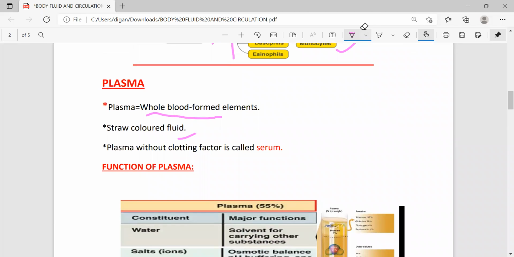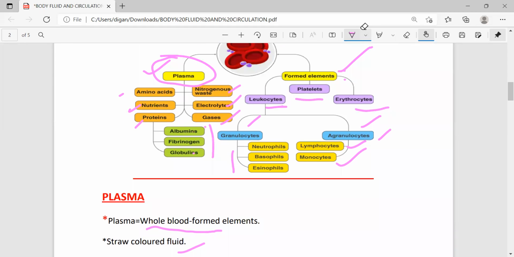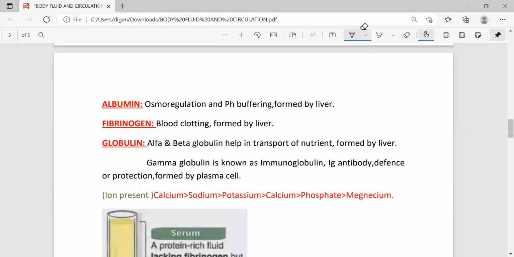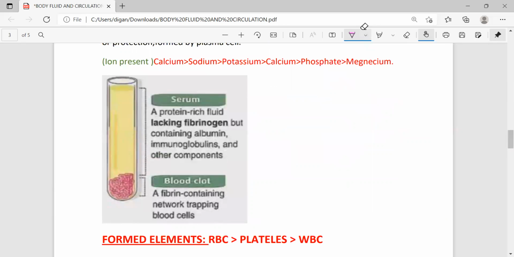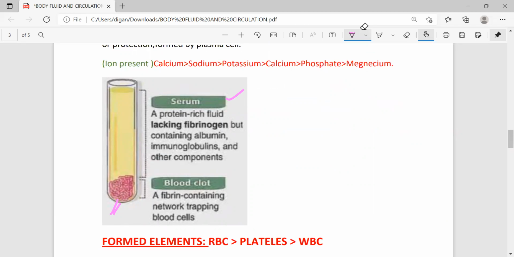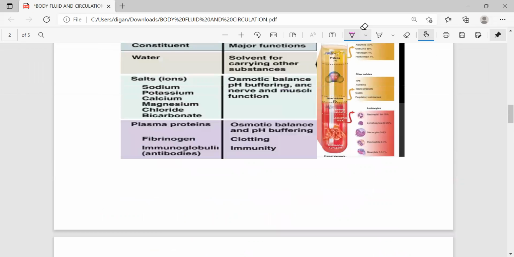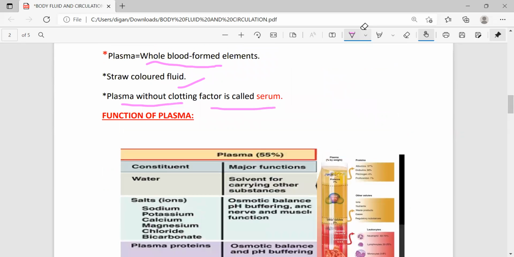Next, it is a straw colored fluid. Next, plasma without clotting factor is called serum. This fibrinogen protein, which is present in plasma, acts as a clotting factor. So if we remove this protein from plasma, then the other part of plasma is called serum. Always remember, serum is equal to plasma minus fibrinogen protein.